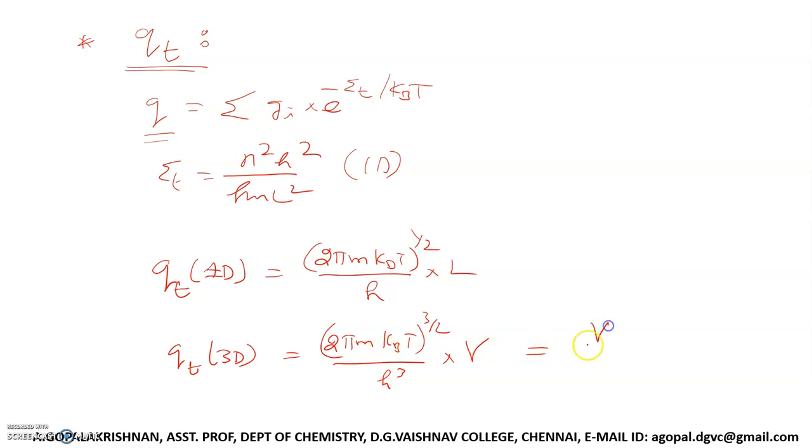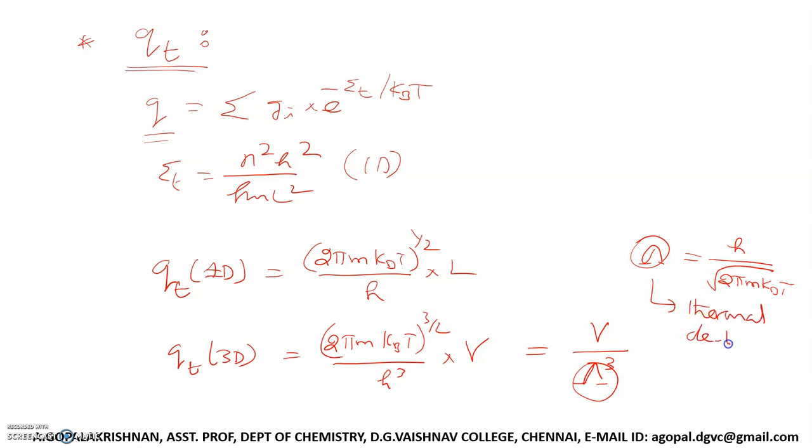You can also rewrite this formula as: keep the V as such, bring all this term to the denominator, and that term is represented as lambda cube. What is lambda here? Lambda is nothing but h by square root of 2 pi m kBT, where this lambda is called the thermal de Broglie wavelength.